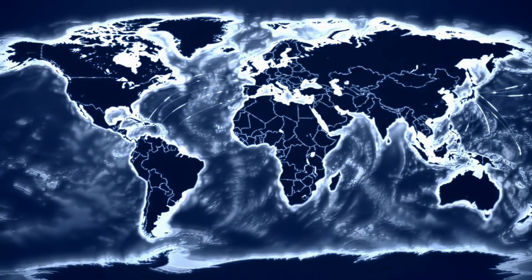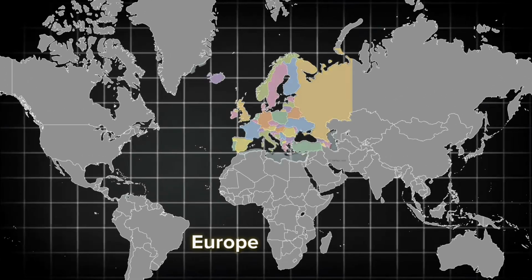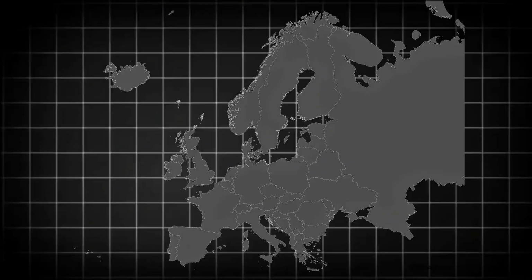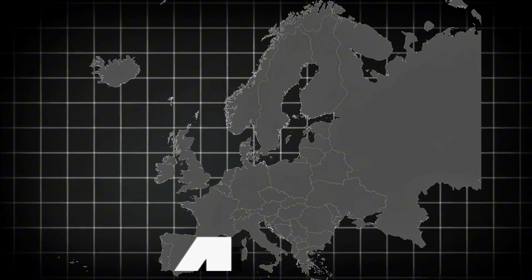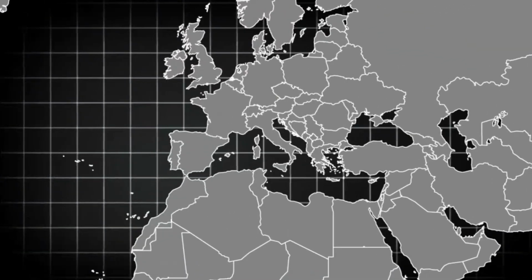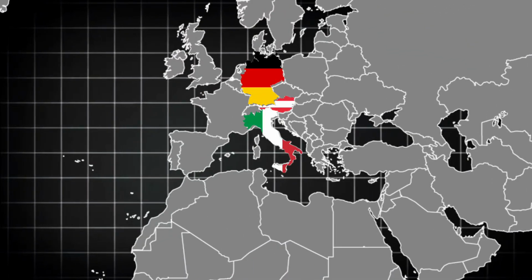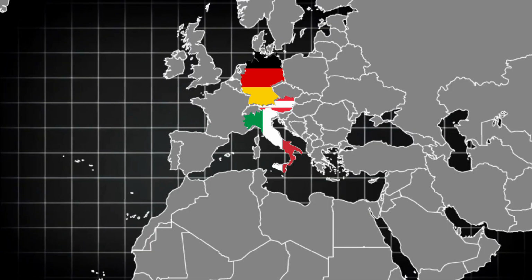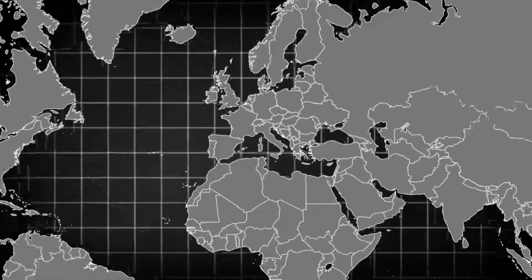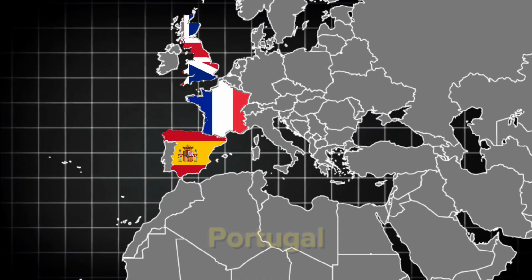Across the Atlantic now, on the east, we have Europe on the north and Africa in the south. Let's talk about Europe first. Europe is made up of 45 countries and can be divided into west and east. Germany, Austria, Italy, and anything west to it is called Western Europe. These were the imperial powers, the colonizers of the world, the rich countries of Europe. It includes France, UK, Spain, Portugal and the kind.